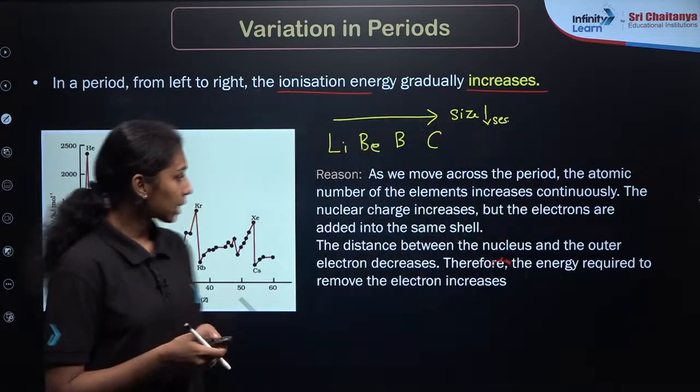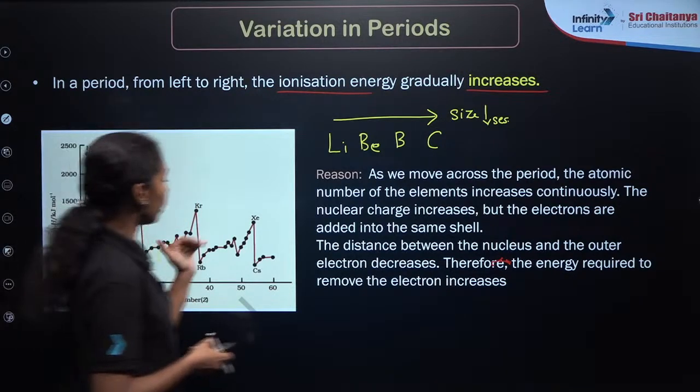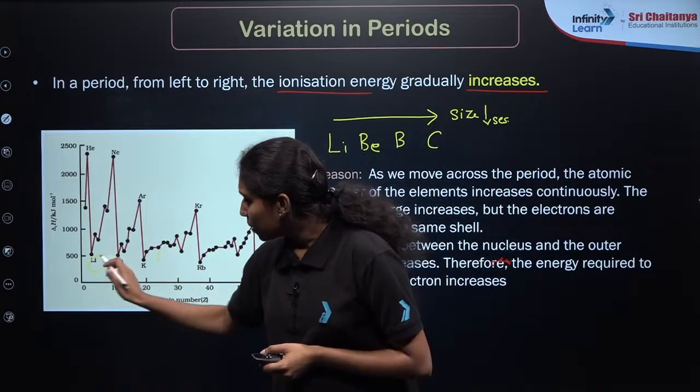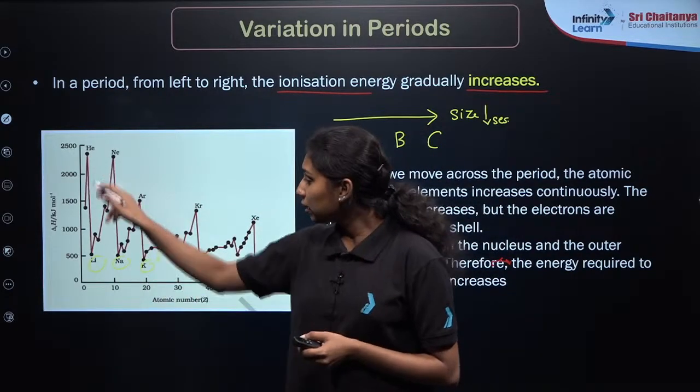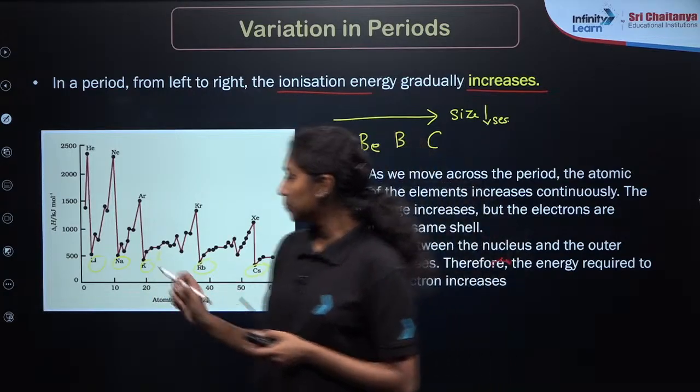So from the diagram you can say that there will be a change of ionization enthalpy for the different elements in the period, right? Because lithium, sodium, potassium, these are the group elements. Clear?